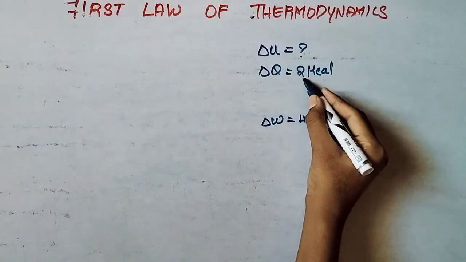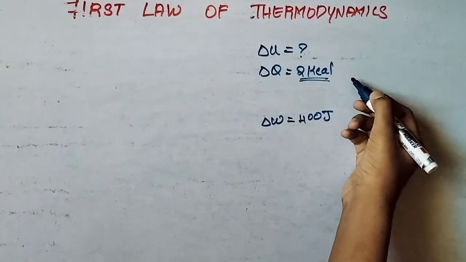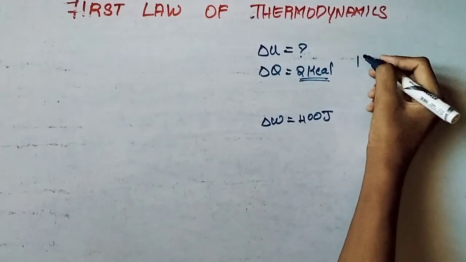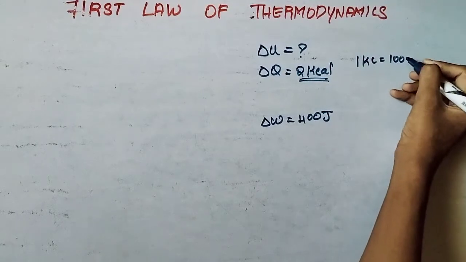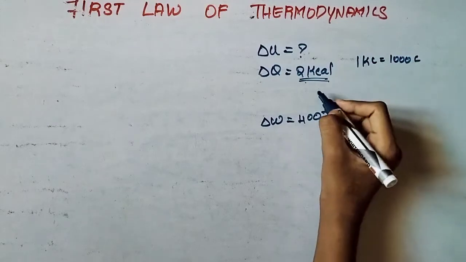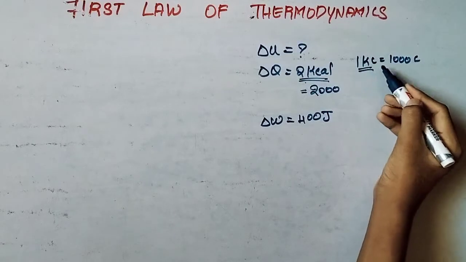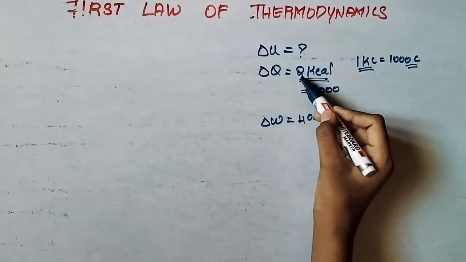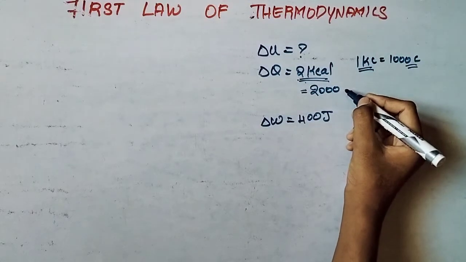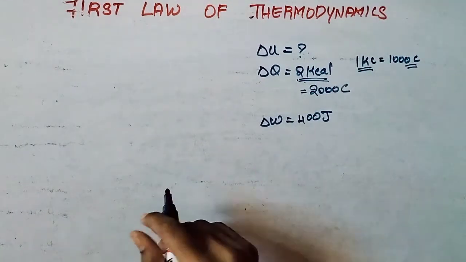Okay, see this, we have to convert into SI units. First we will convert this into calories and calories to joules. Kilocalories, how can we convert? 1 kilocalorie equals 1000 calories, correct? So here 2 kilocalories, so we will write it as 2000 calories. 1 kilocalorie is 1000 calories, then 2 kilocalories is 2000 calories, and they have given it as 2 kilocalories. Okay, 2000 calories are converted.